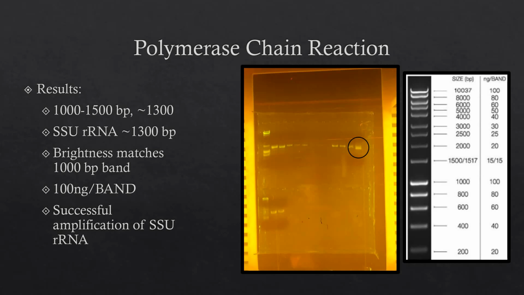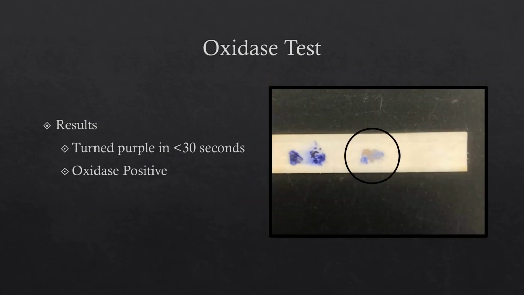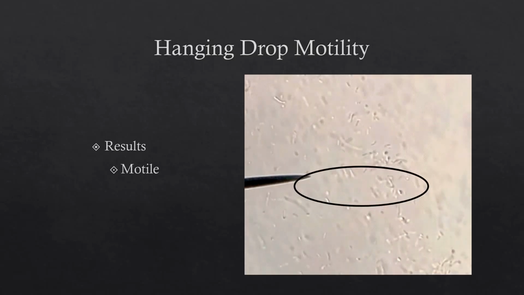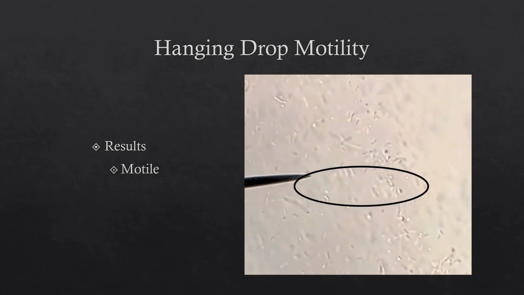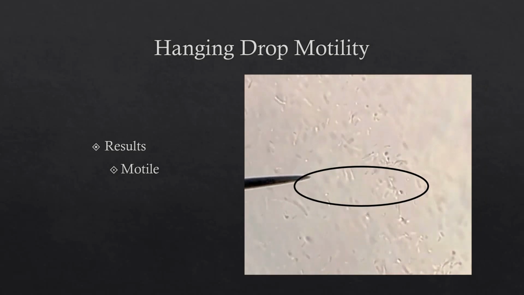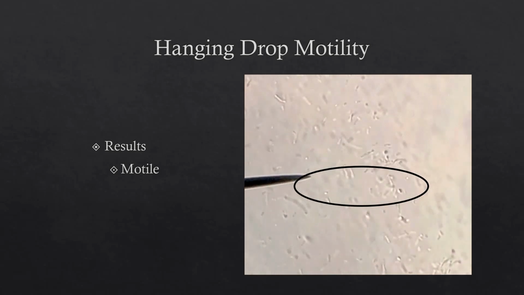Here are the results for each. In the catalase test, gas was produced as shown by the formation of bubbles, indicating that the bacteria is catalase positive. In the oxidase test, the filter paper turned blue about 12 seconds after adding a bacterial culture, indicating that the bacteria was oxidase positive. Lastly, here's a video of the results of the hanging drop motility test. It may be difficult to see, but there is one bacterium that seems to dart across the view area in a specific path. This indicates that the isolate was motile.